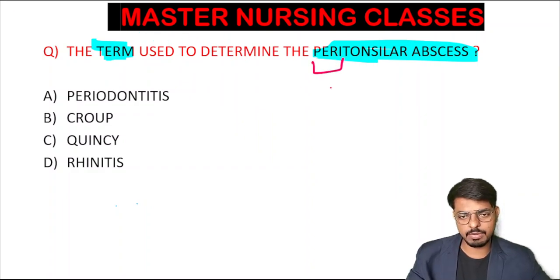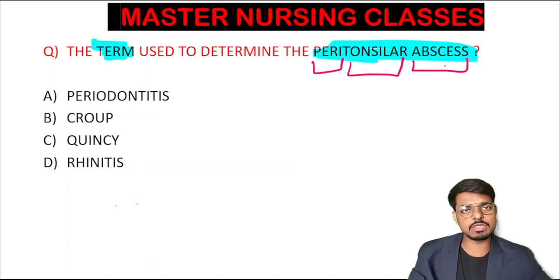Peritonsillar means peri, surrounding the tonsils. An accumulation of pus is called an abscess. So one word indicates there is an abscess accumulated surrounding the tonsil. Is that periodontitis? No, students.